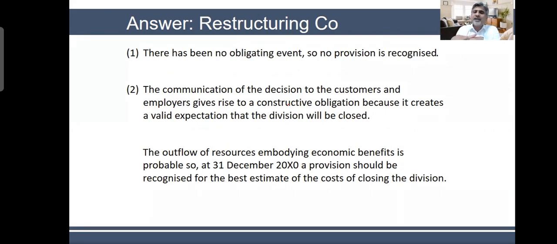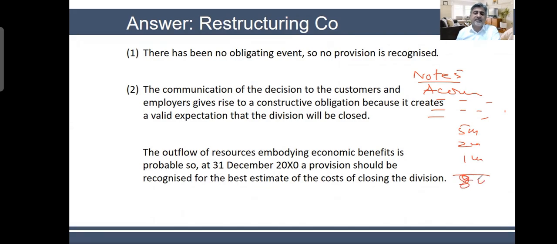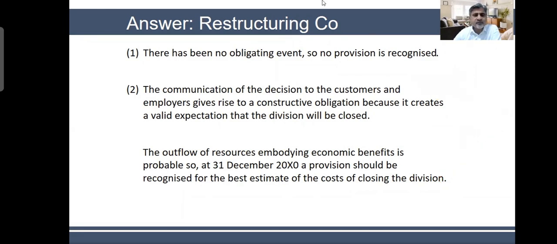For restructuring, you might get a short question, separate 2-3 marks: what is a restructuring provision? And you should explain like this. Or you might get some numbers within a long question. Within part of that long question, they will say that note 5, a company has a restructuring program, and there are some expenses, say 5 million, 2 million, 1 million, total 9 million, or 8 million, which they have allocated for a provision for restructuring. And you need to justify whether they should include each in the restructuring provision or not. This type of question you can expect in the exam from restructuring provision.